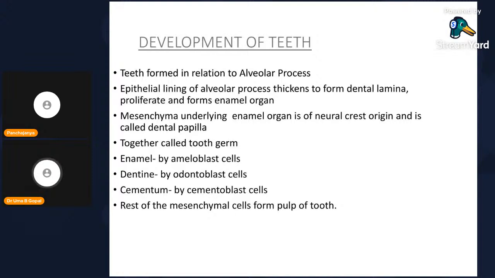Enamel is formed by ameloblast cells, dentin by odontoblast cells, cementum by cementoblast cells. This much is enough. The rest of the mesenchymal cells form the pulp of the tooth.